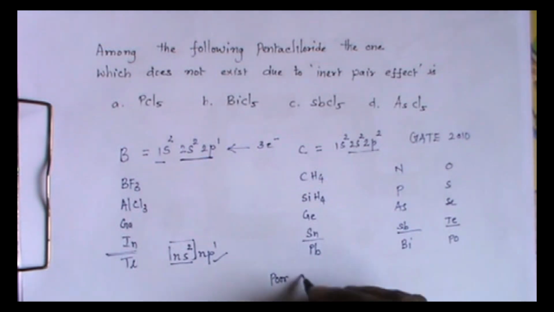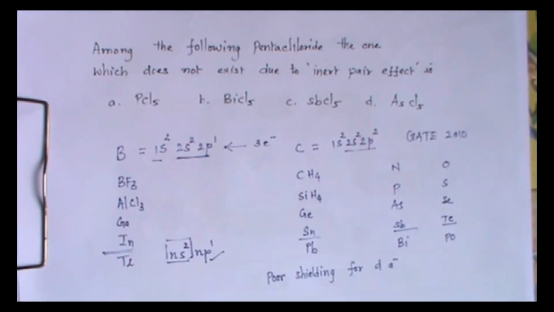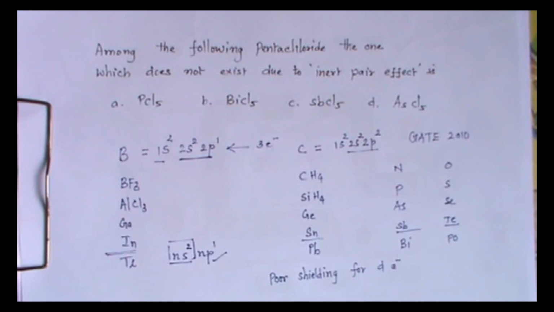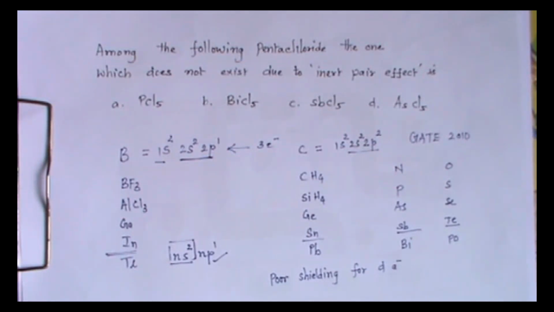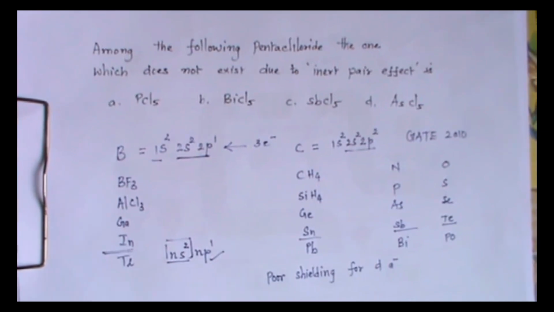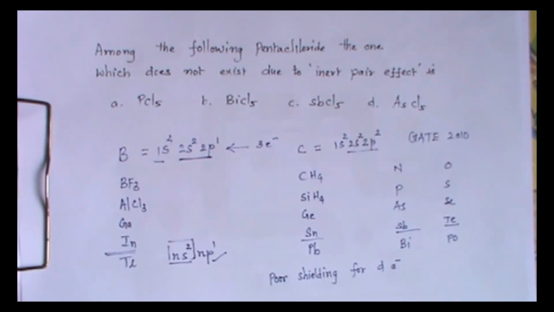This is the reason. Because of that, the effective nuclear charge increases. There will be more protons that will pull the electrons present in the outermost shell more strongly. Since the shielding is very poor, the effective nuclear charge increases. The force of attraction between the nucleus and the ns electrons will be very high.